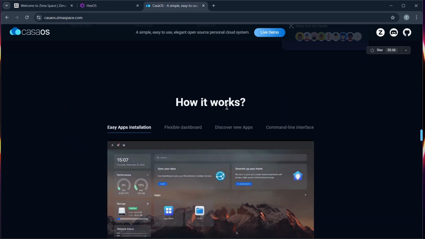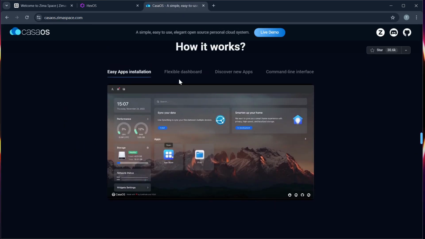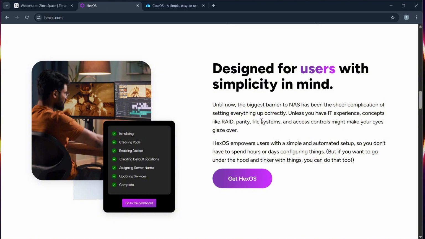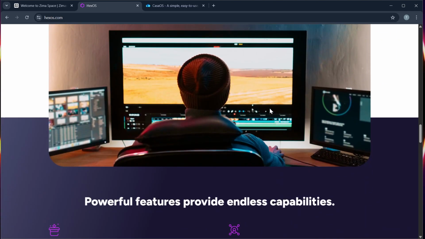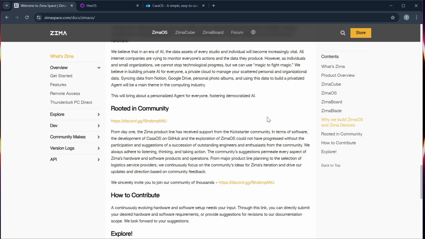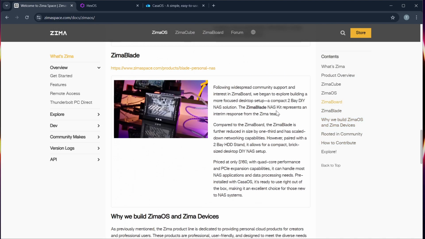CasaOS has an active, fast-growing community, while HexOS is newer, but it has a strong Discord and GitHub presence. And lastly, ZimaOS is more niche, maintained by experienced devs for power users.